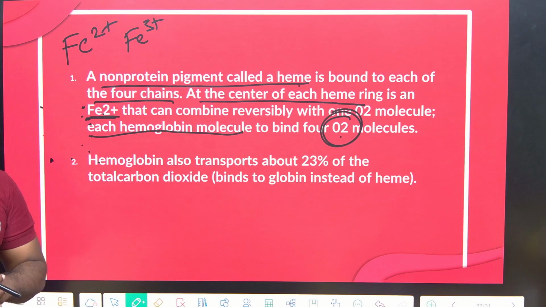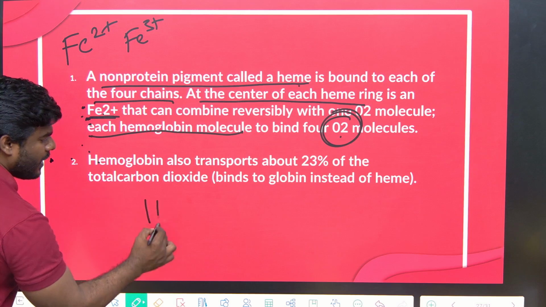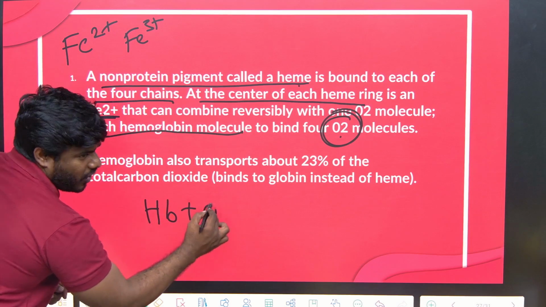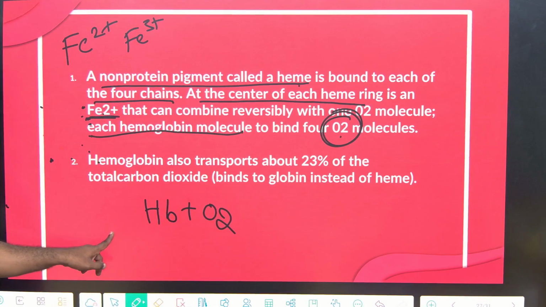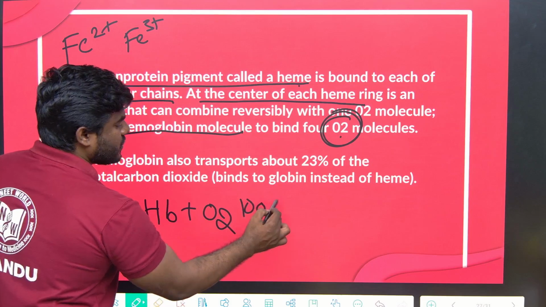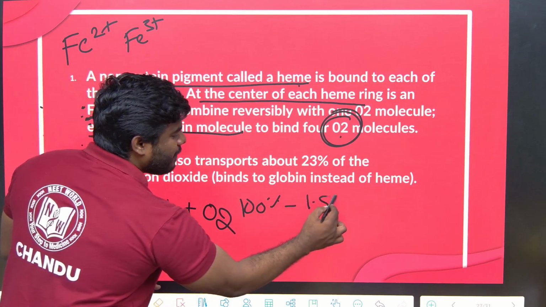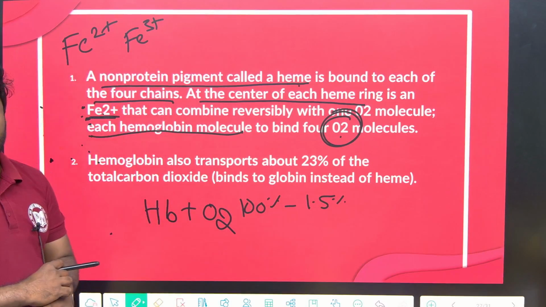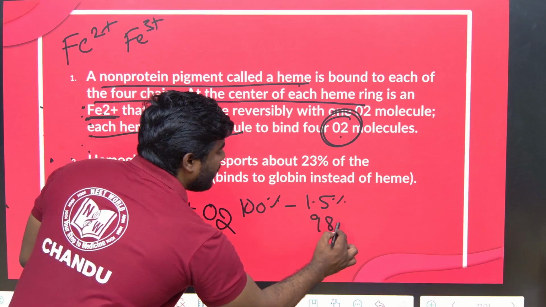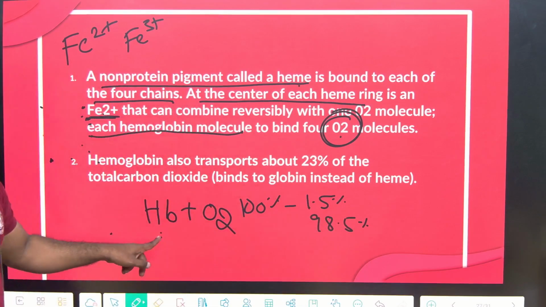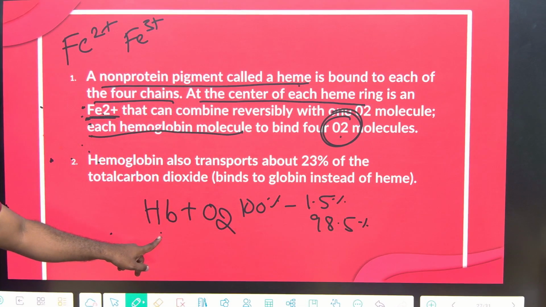Okay. We read in breathing and exchange of gases. I believe you all remember, hemoglobin combines with oxygen. If you take 100% of the oxygen, hardly 1.5% of oxygen is soluble in the plasma. What about the remaining 98.5%? Combined with hemoglobin, which is called oxyhemoglobin.